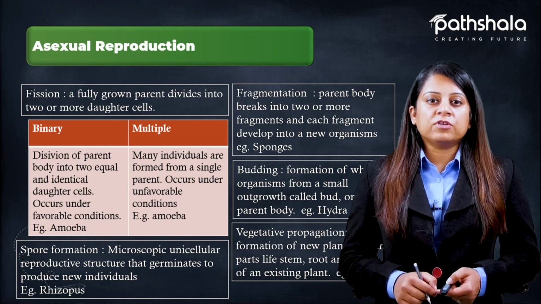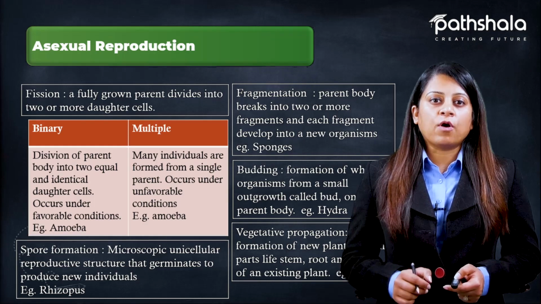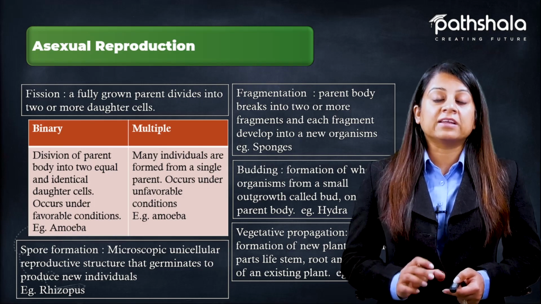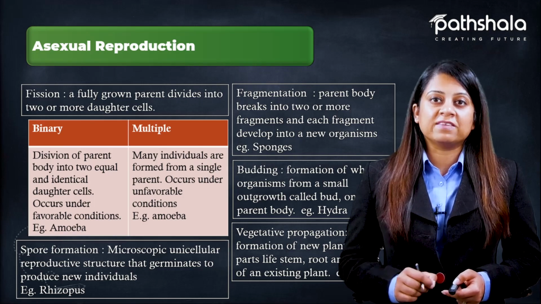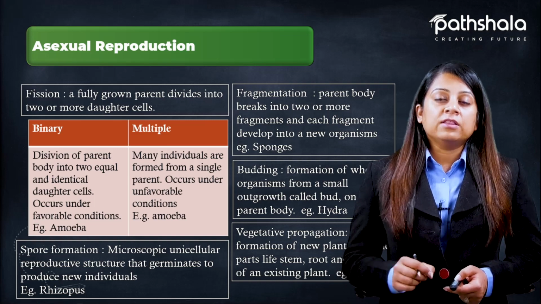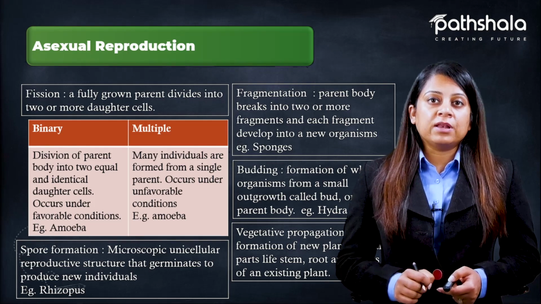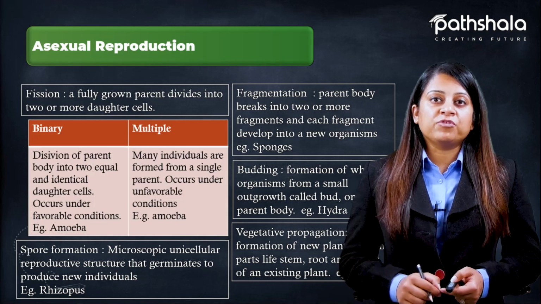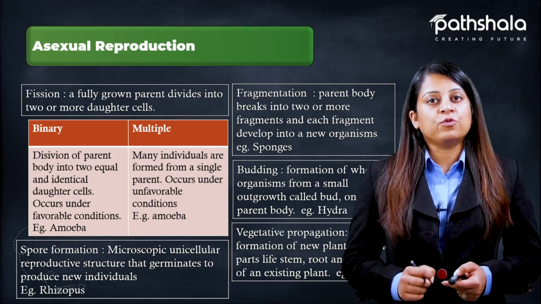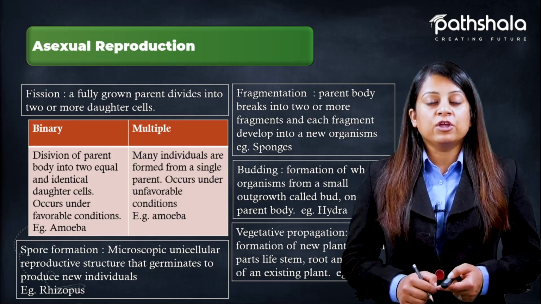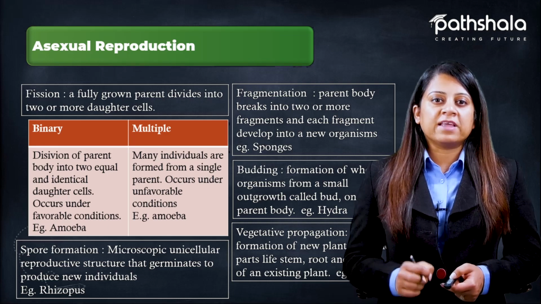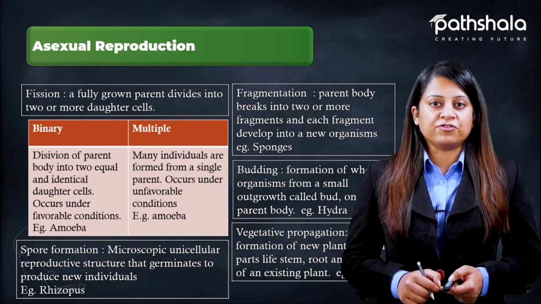In multiple fission, many individuals are formed from a single parent, but they are covered in a covering that is known as a cyst. And when the conditions become favorable, this cyst, this covering ruptures and the individuals grow into new separate individuals. So multiple fission takes place under unfavorable conditions.